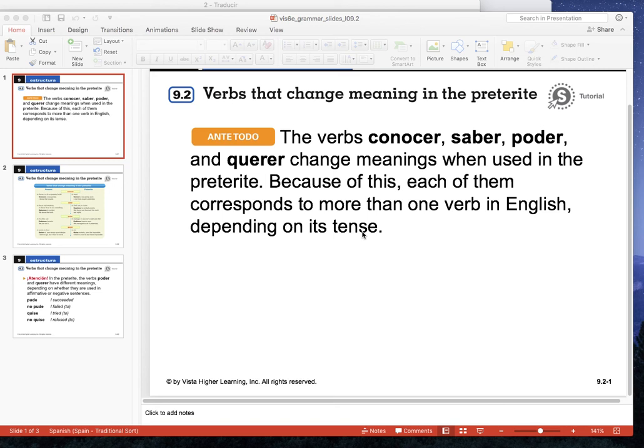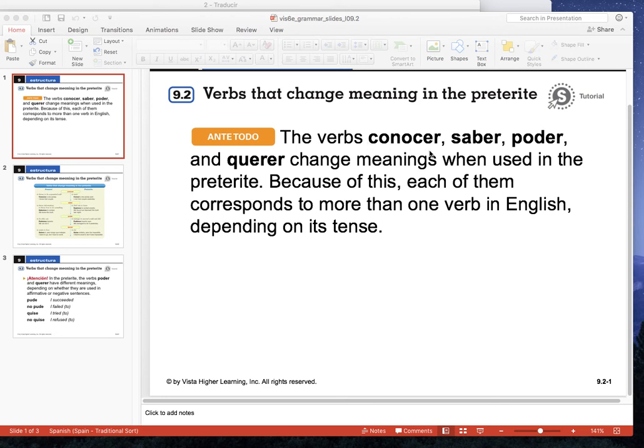Hola clase, hoy vamos a mirar la lección 9.2, la gramática 9.2 que se encuentra en el libro de texto en la página 314. Y hoy vamos a considerar 4 verbos que cambian de significado en el pretérito.